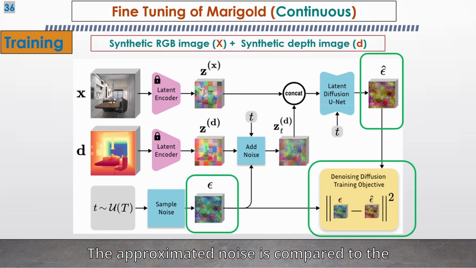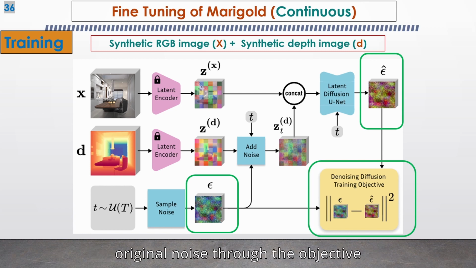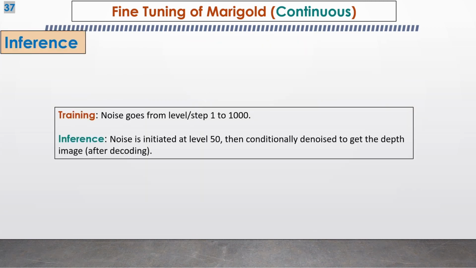The approximated noise is compared to the original noise through the objective function, and the parameters of the denoiser are learned. Remember that the noise goes from initial state without noise, then from 1 to capital T, which was 1000, right? During inference, the noise is computed from way fewer steps, 50 steps, and will conditionally be denoised in the presence of an RGB image to get the depth image corresponding to that RGB image.